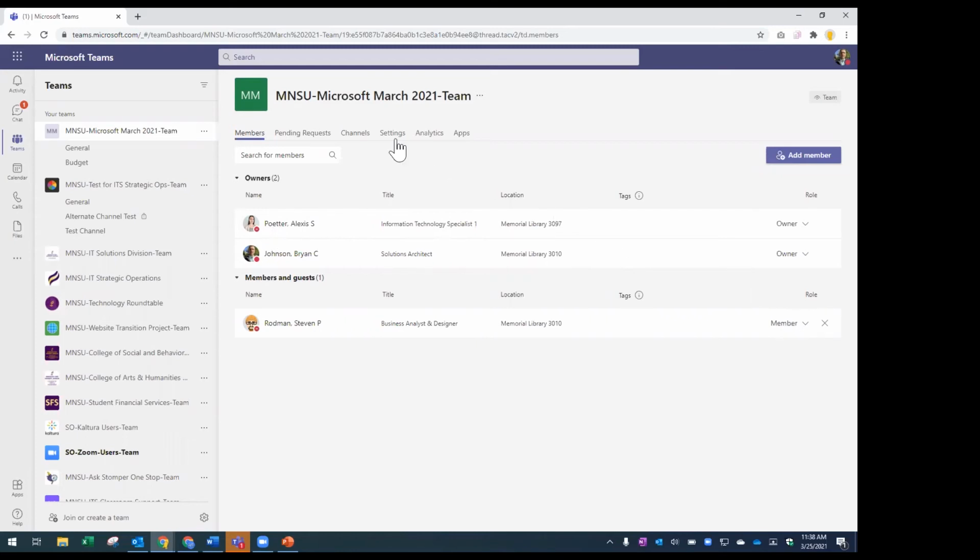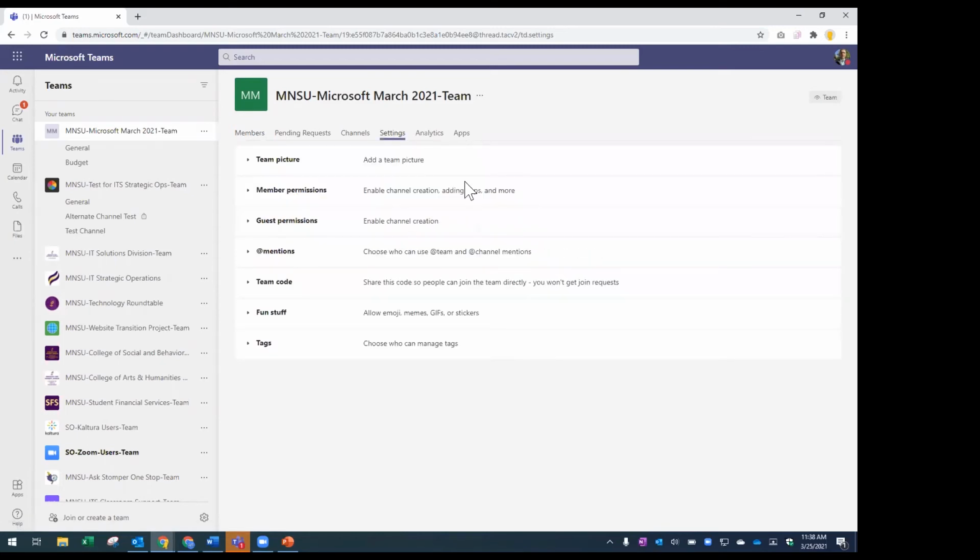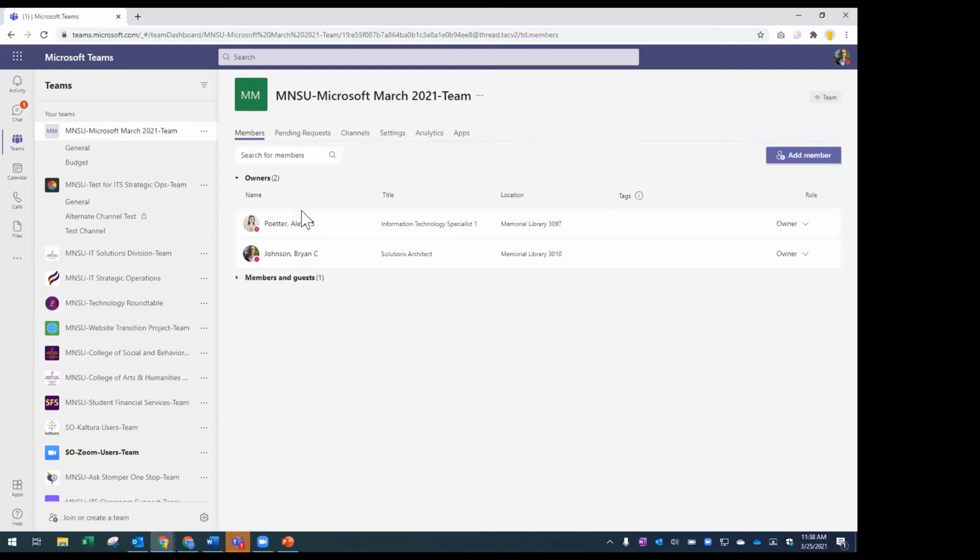And you can actually adjust this a little bit. There are some settings, so you might make it so that other members can add members. I can't remember all the nuances with all those options right off the top of my head, but there are different ways that you can configure it. But in general, the owner has complete control over the team, whereas the members can merely contribute and view. They can't control who else has access and who should be deleted. So I think I answered the question there, but let me know if there are any follow-ups.